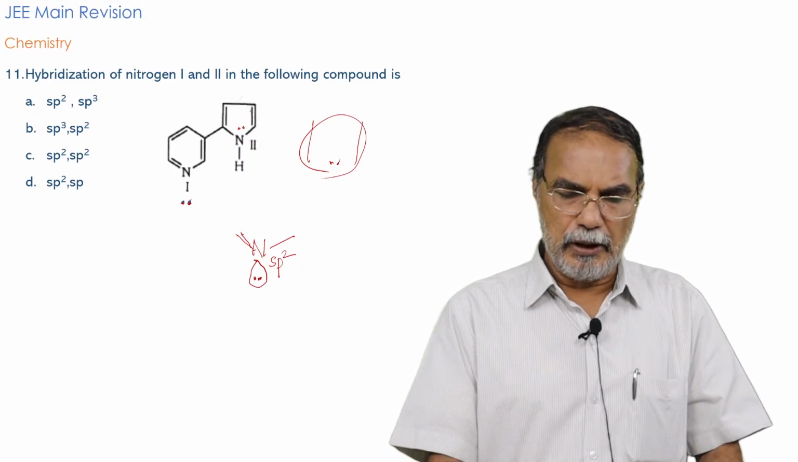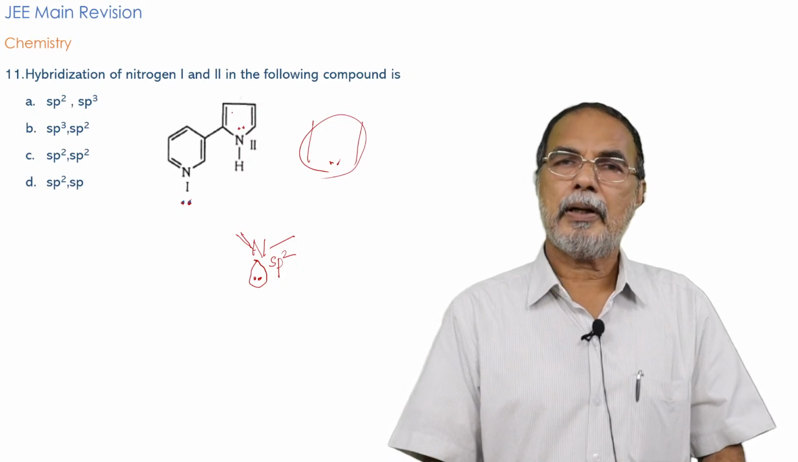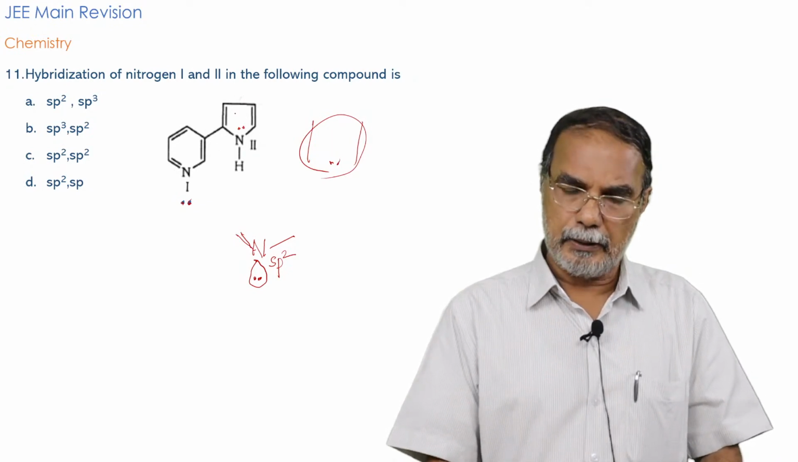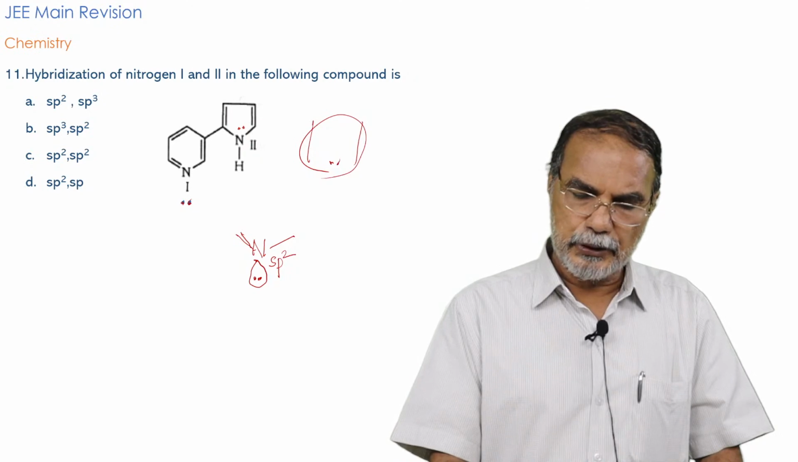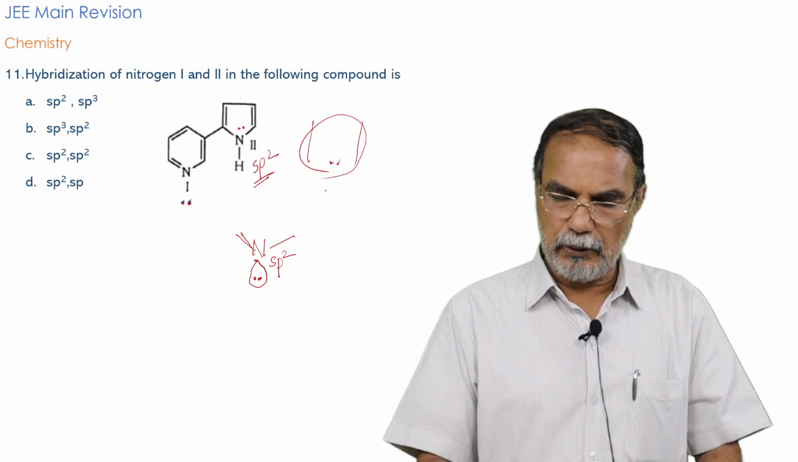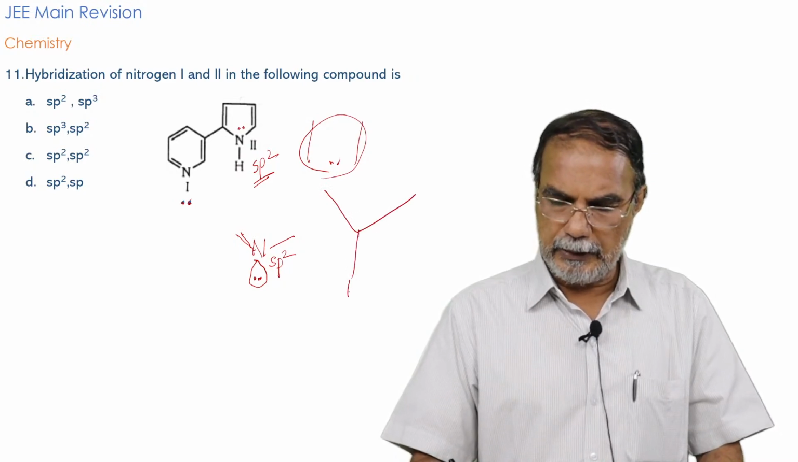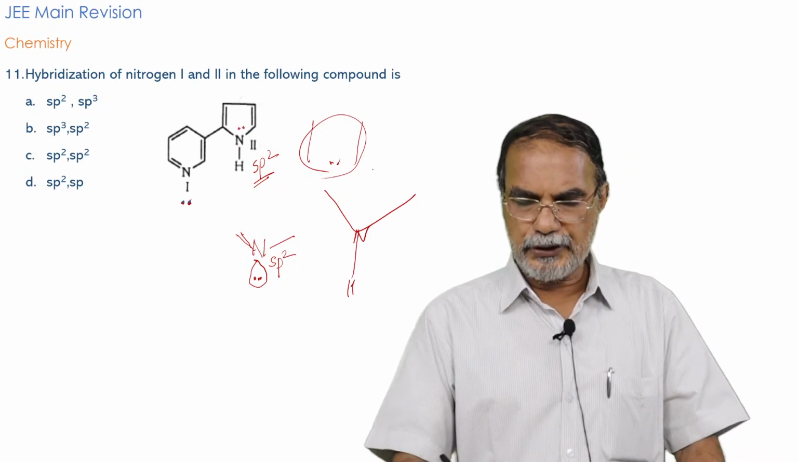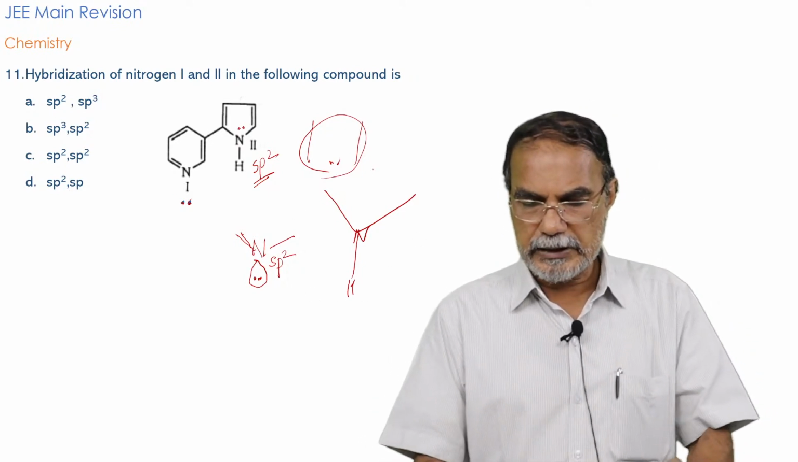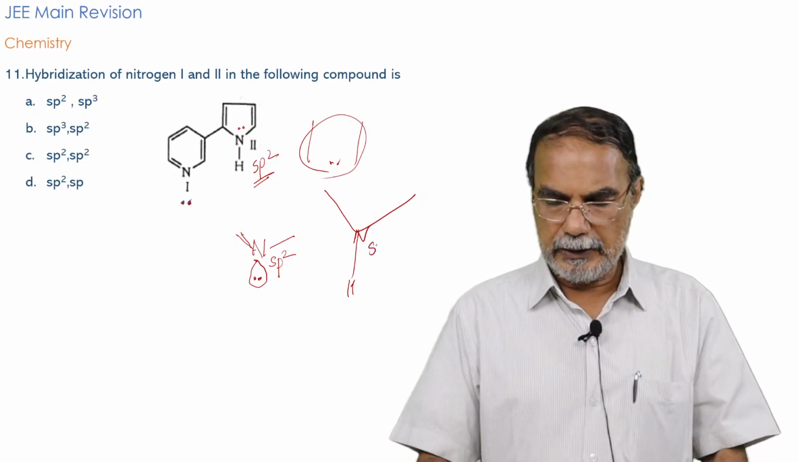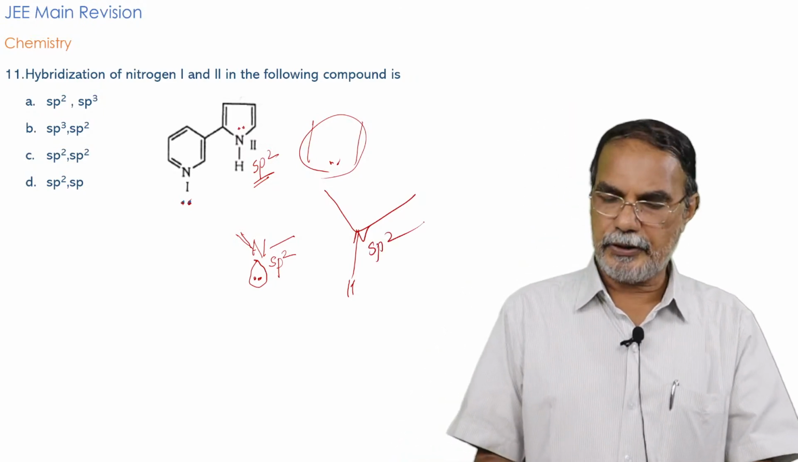So if this lone pair is involved in the delocalization process, and the ring is aromatic and planar, then this nitrogen also must be sp2 hybridized. That means you count only this bond and the hydrogen. If this is part of a planar ring, obviously the nitrogen has to be in the sp2 hybridized state.